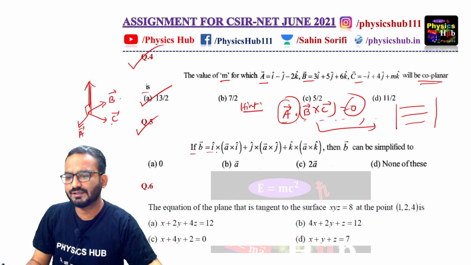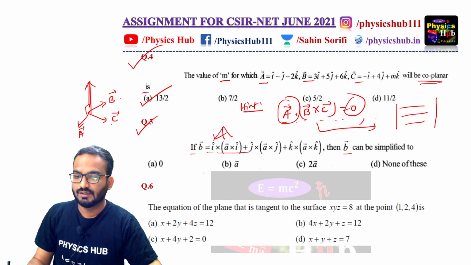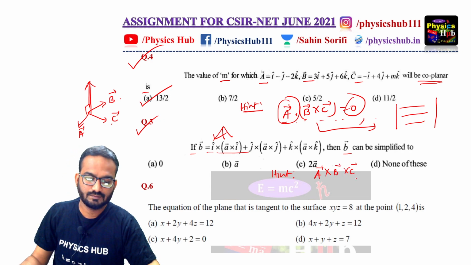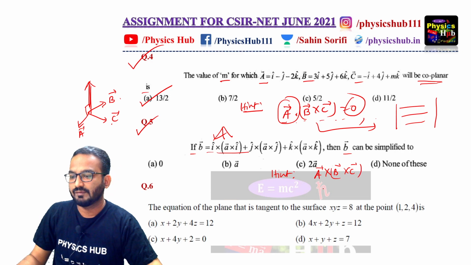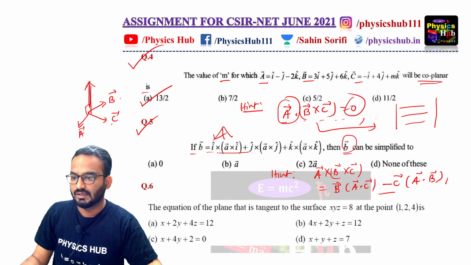Next, 5. If b equals this, then b can be simplified too. You can see this is given in terms of a vector triple product, so you can utilize the vector triple product formula. What is the vector triple product formula? A cross B cross C. If you are given this kind of vector expression, then what can we write? The formula is BAC minus CAB: B into A dot C minus C into A dot B. If you apply this formula here, you can easily find the expression for b, and the correct option will be option C.